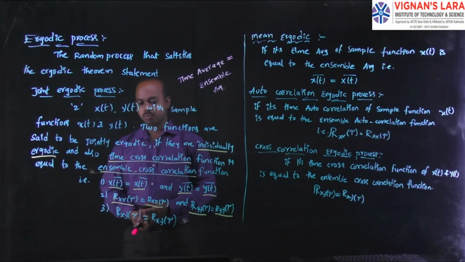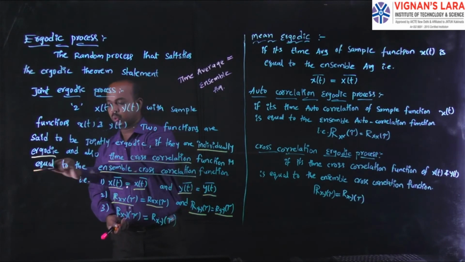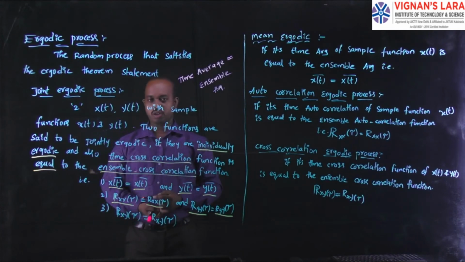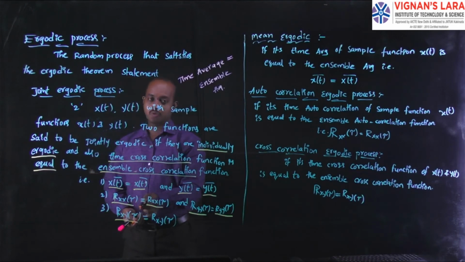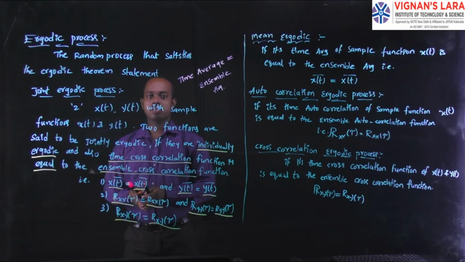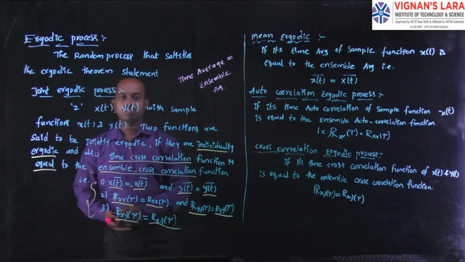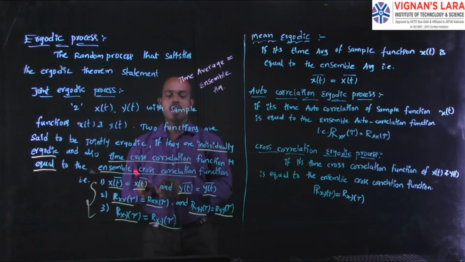Coming to the last point, the time cross correlation function is equivalent to its ensemble cross correlation function. The time cross correlation function Rxy of tau is equal to its ensemble cross correlation Rxy of tau. When the random processes x of t and y of t satisfy these three conditions, we can say that the given random process is ergodic or a jointly ergodic process.